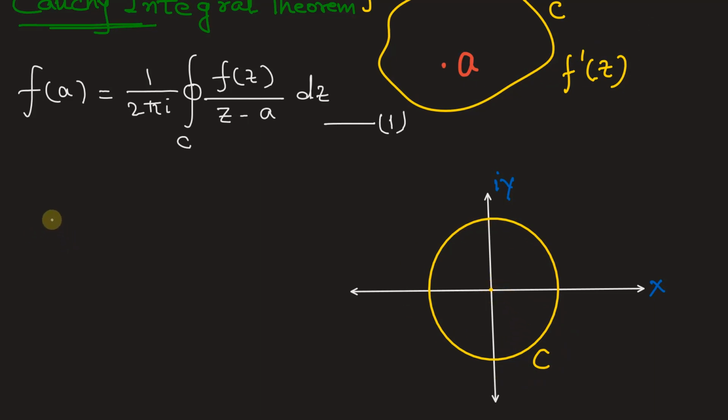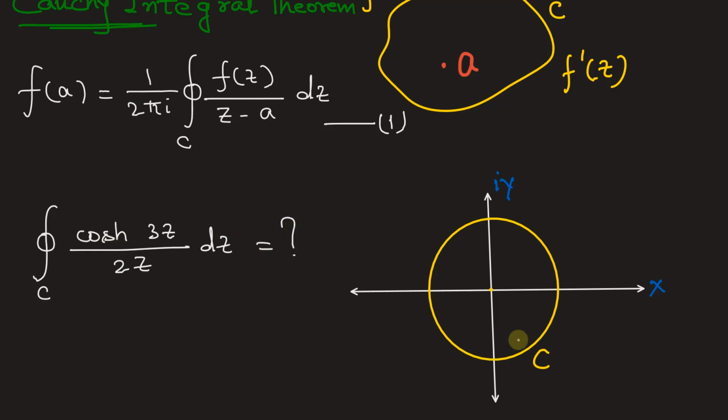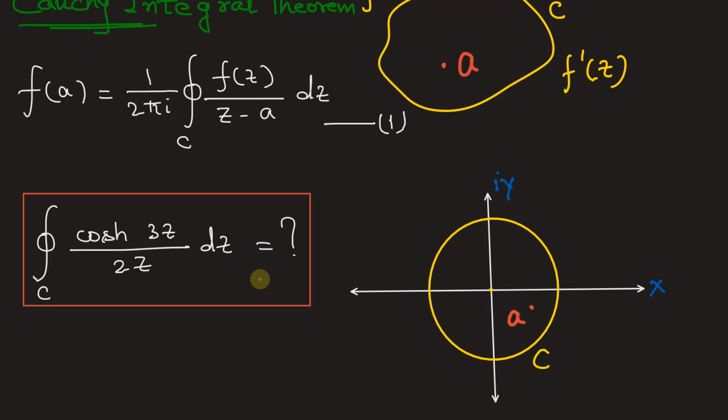And we need to find the value of the closed integral over C cos hyperbolic of 3z divided by 2z into dz. Suppose there is a point A here, and we don't know where this point A lies in the circle. You can pause the video and try to find the solution of this integral using this given information.